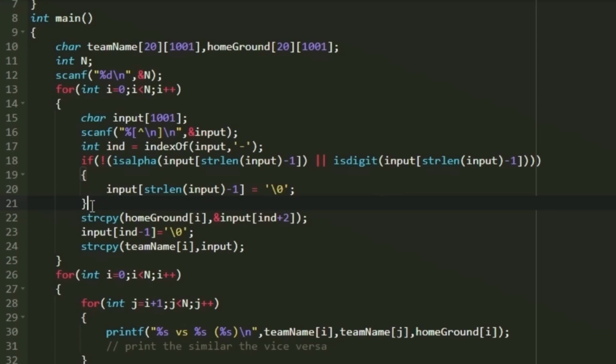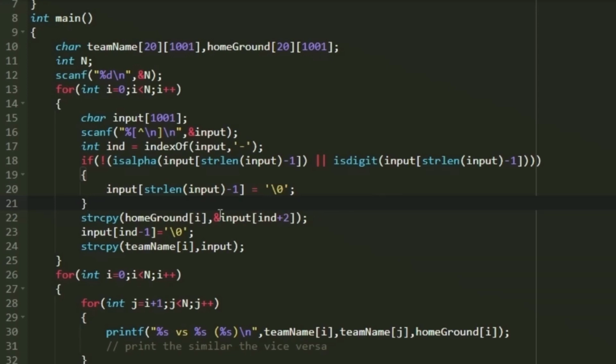First we are going to copy the name of the home stadium into the home ground character array. We know the index of the hyphen, which is nothing but int, but after the hyphen there is also an empty space in every input. So int plus 1 is an empty space. Actually the name of the home stadium starts from int plus 2.